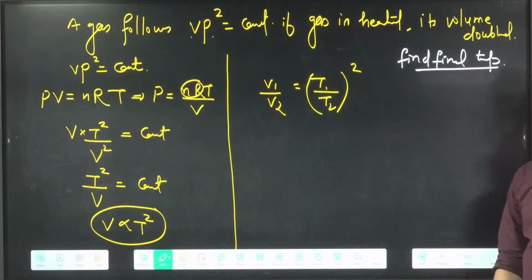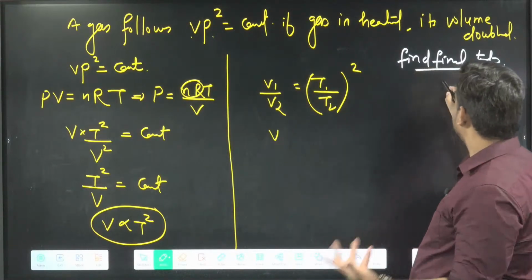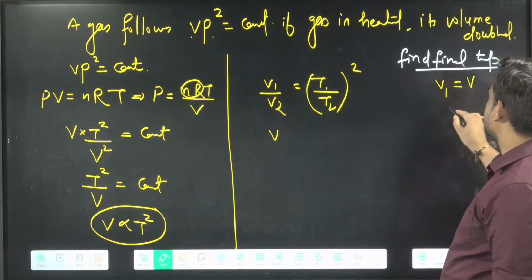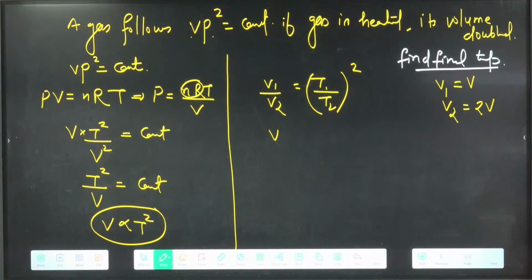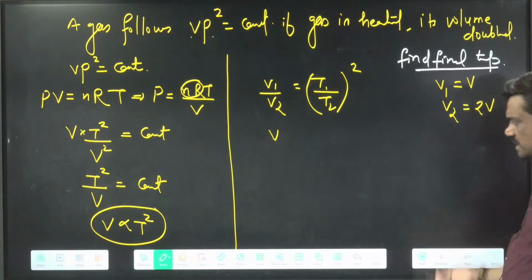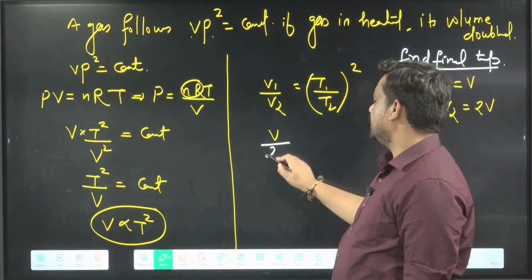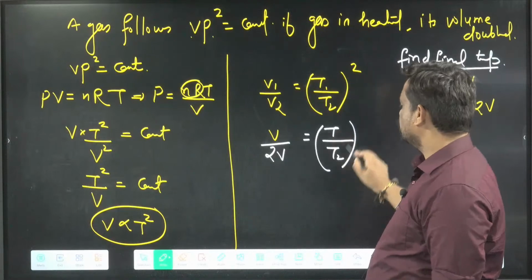Now we can write in this one, okay, it becomes V1 is your V. They are saying that initial volume I can take V, final volume will be 2V, because volume is doubled, so final volume will be 2V. Initial temperature I can say that is T, so we can say V divided by final volume 2V. Initial temperature T and final temperature is T2 that we have to find.